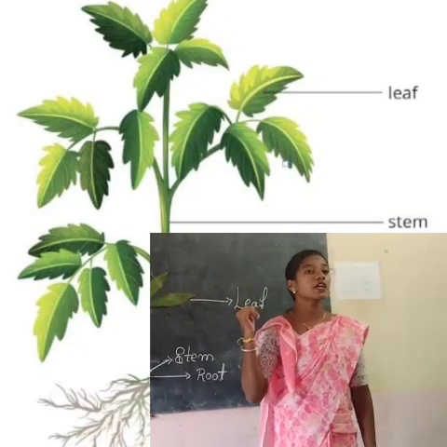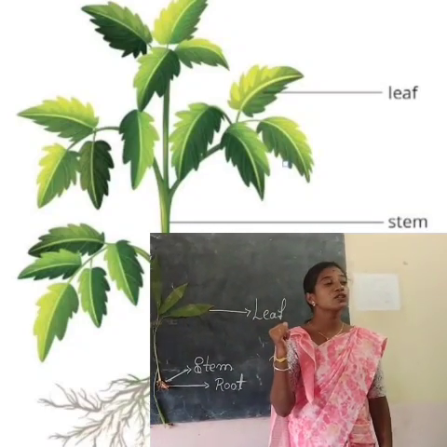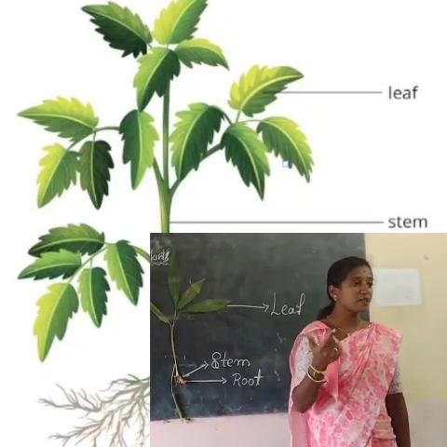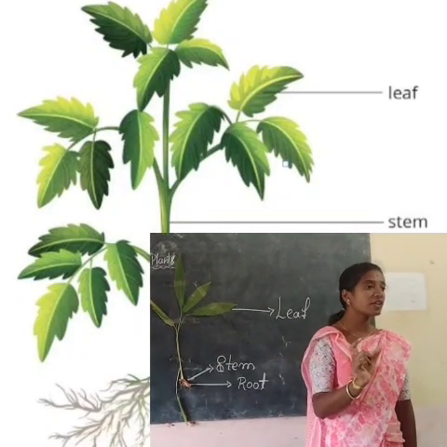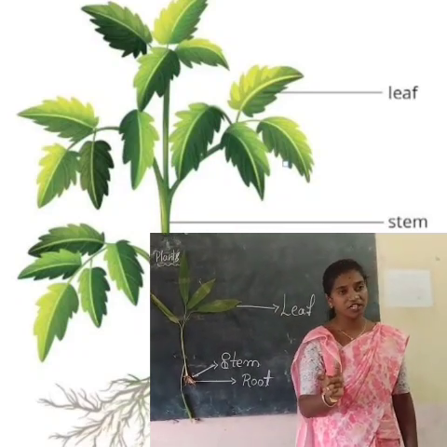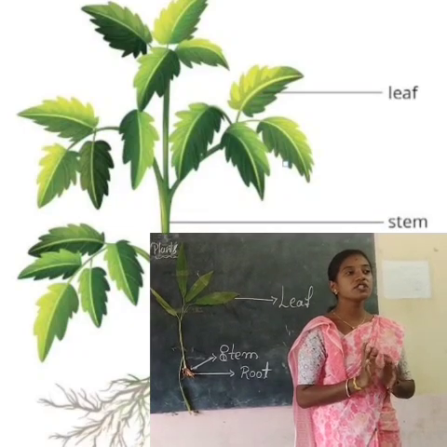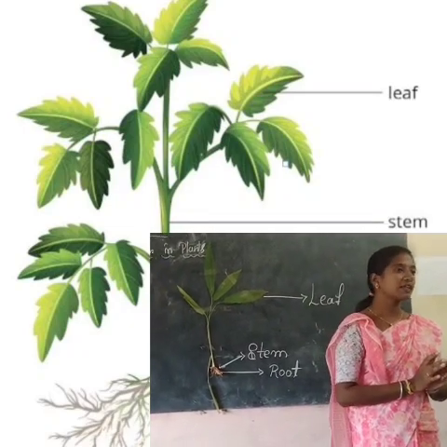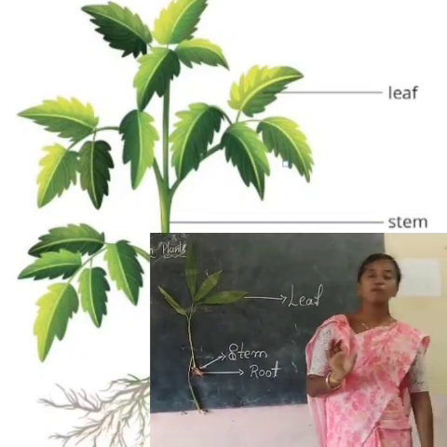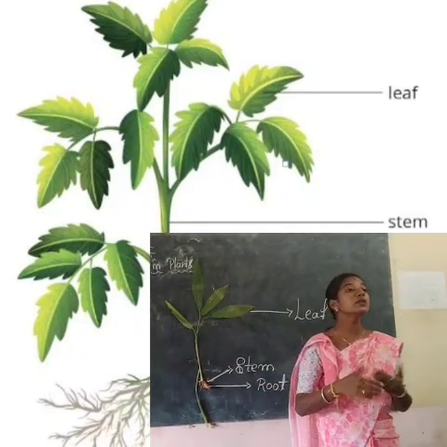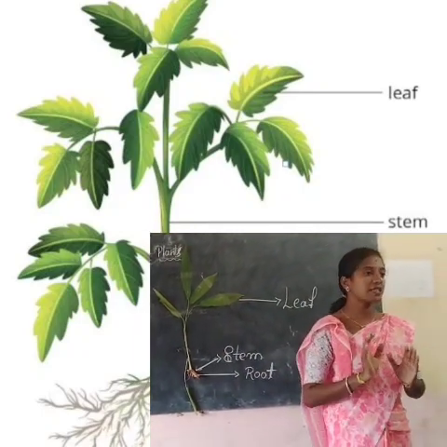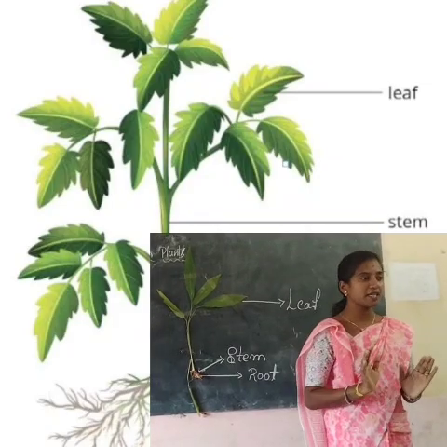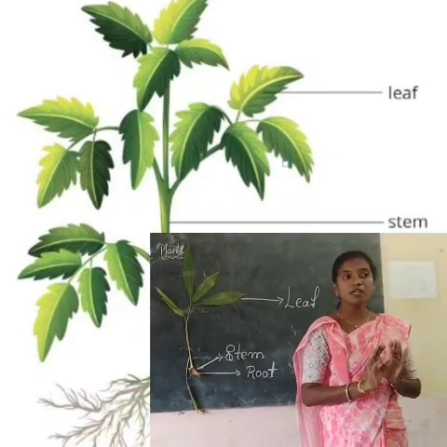The reproduction process. Through the reproduction which takes place in a plant body, we call it vegetative propagation. Understand? Vegetative propagation. Clear? Reproduction is nothing but the production of new individuals from their parents, or young ones from their parents. This is called the reproduction process.